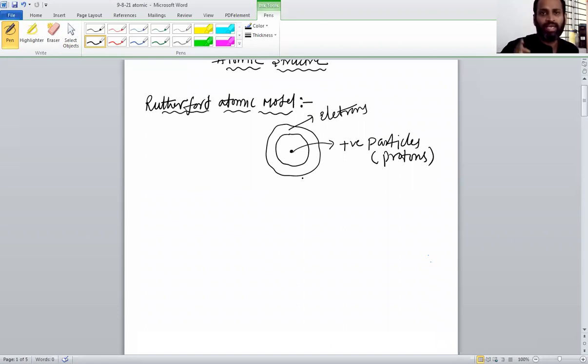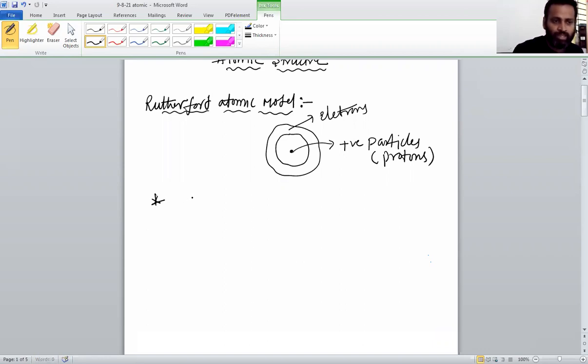Rutherford showed that, except the nucleus, through the remaining space of the atom those alpha rays are passing. That means except the nucleus, the remaining space of the atom is empty. So this point is very important.